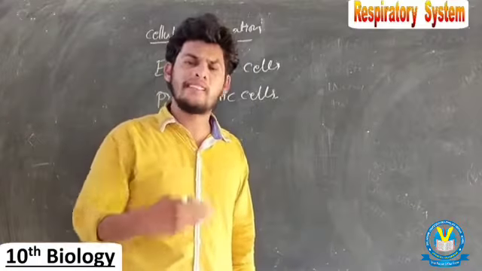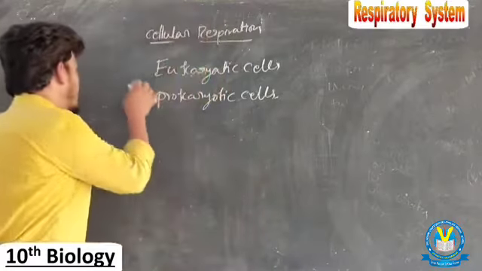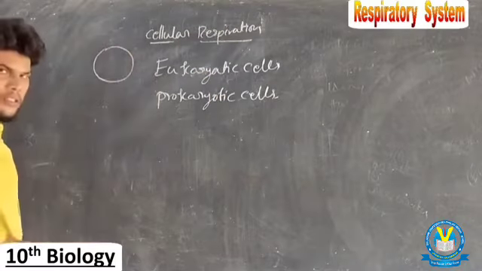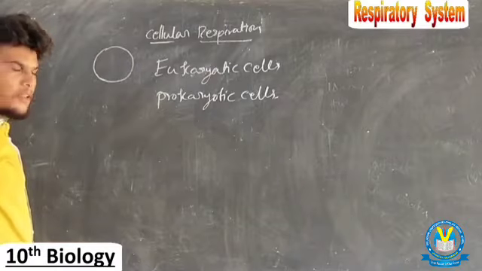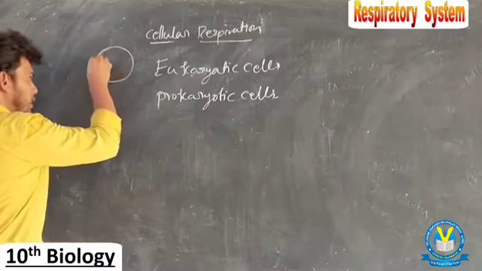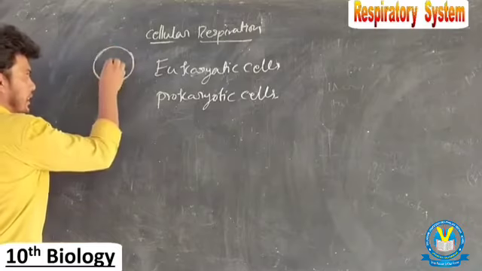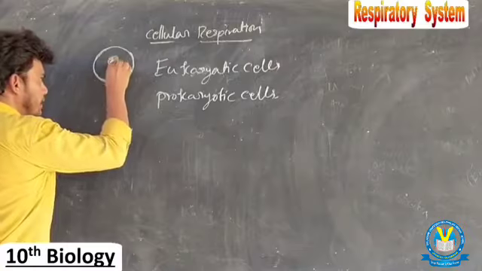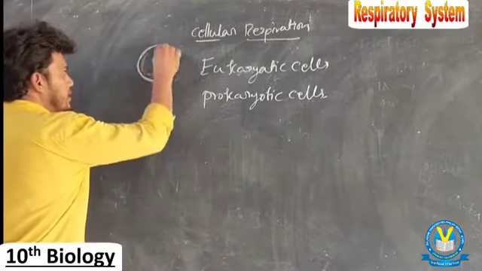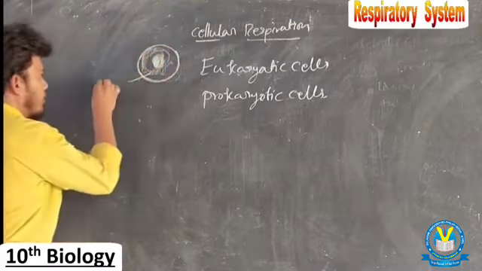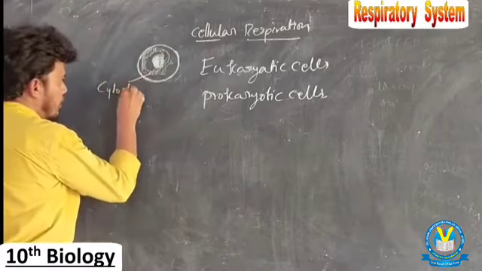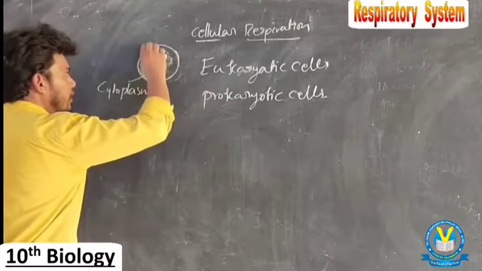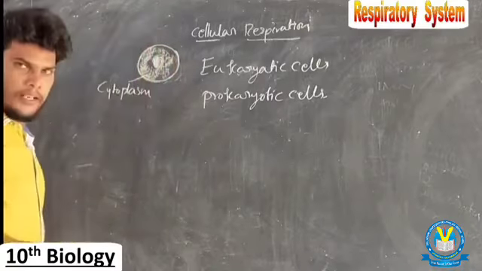What is the meaning of eukaryotic cells? In a eukaryotic cell, there is the cell membrane. At the center there is a nucleus. The cell is filled with a fluid that is called cytoplasm.